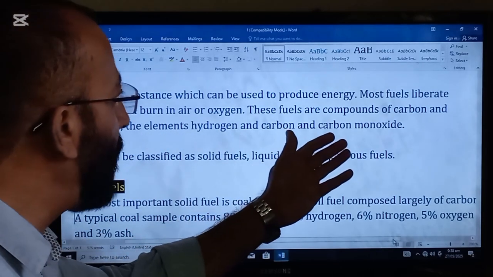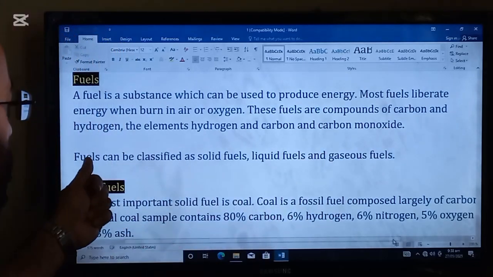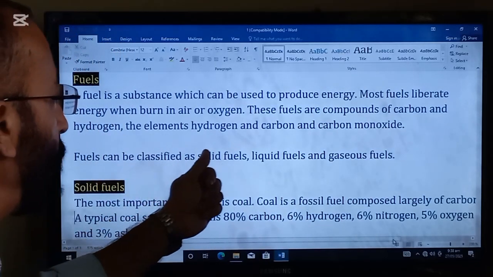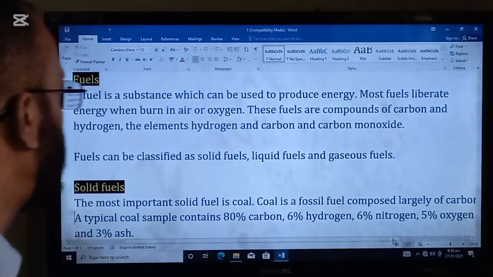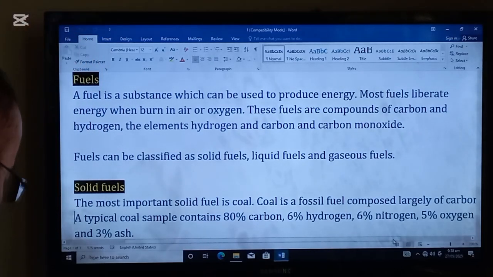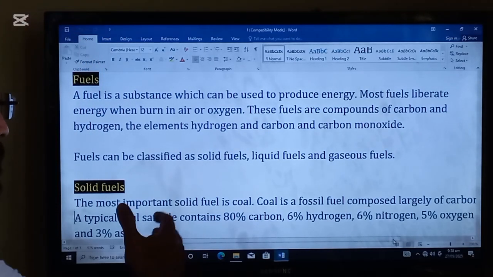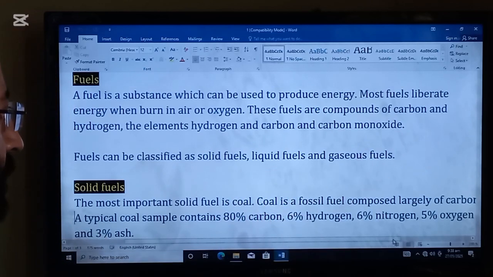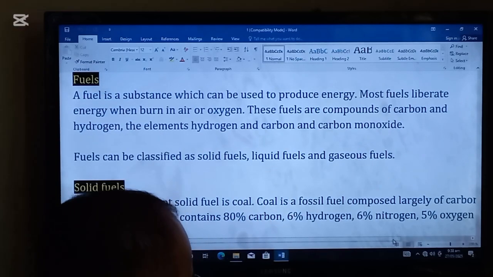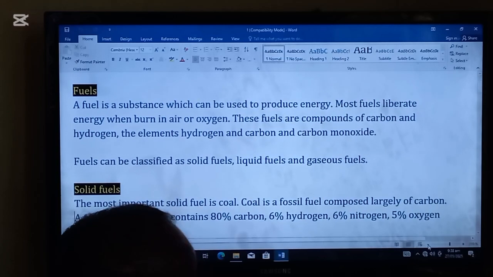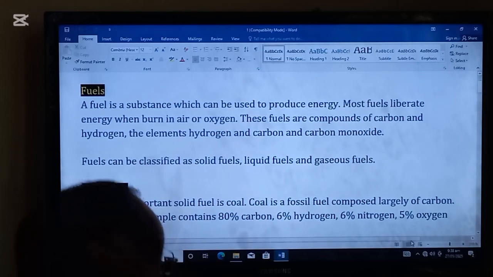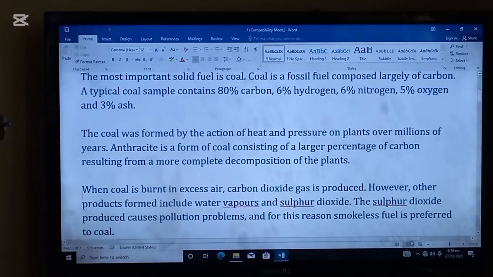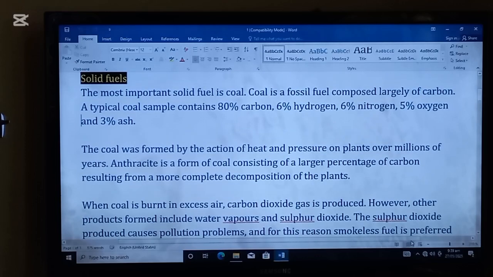These fuels are compounds of carbon and hydrogen, the elements hydrogen and carbon, and carbon monoxide. Fuels can be classified as solid fuels, liquid fuels, and gaseous fuels. First, we are going to read solid fuels. The most important solid fuel is coal.